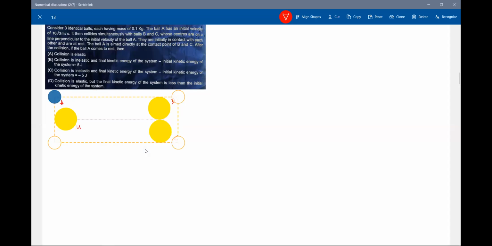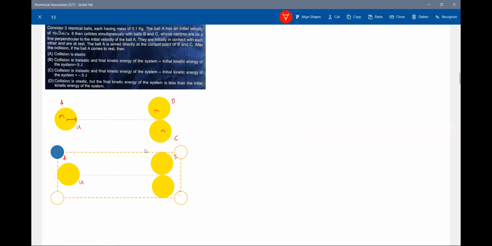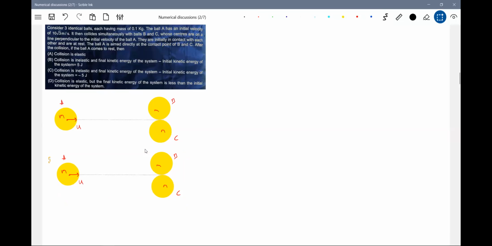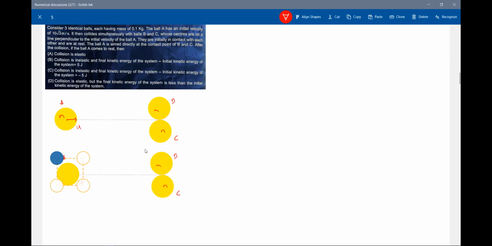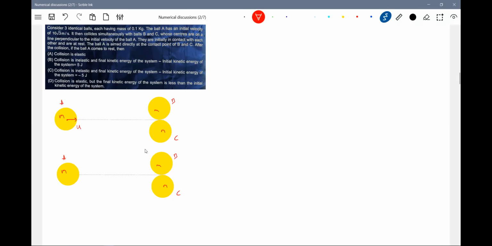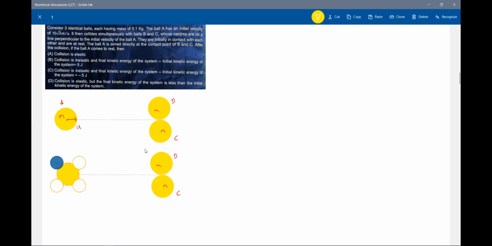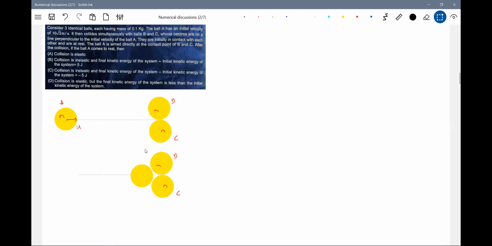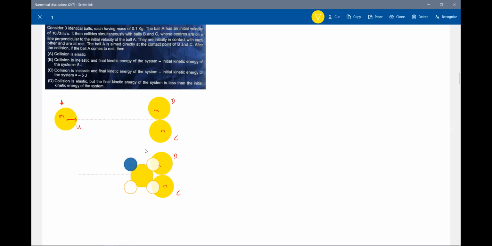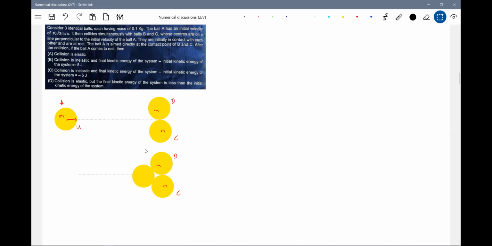Same diagram I made. So it will collide. There's a ball A. Everyone knows this problem.